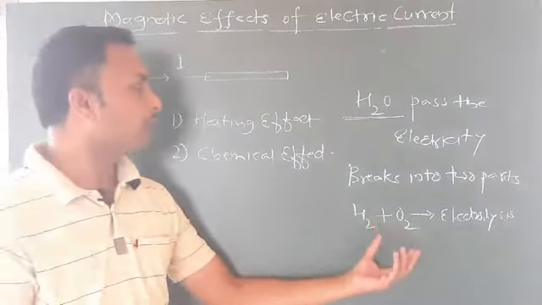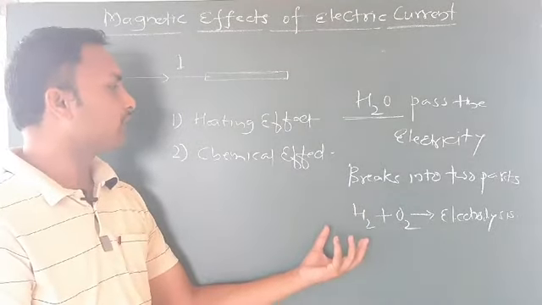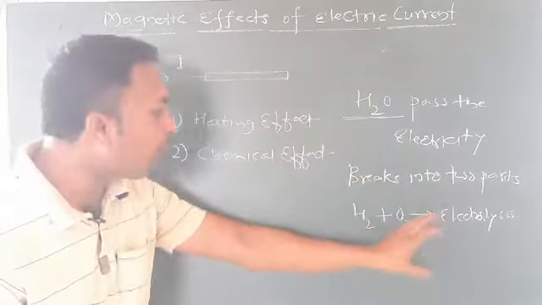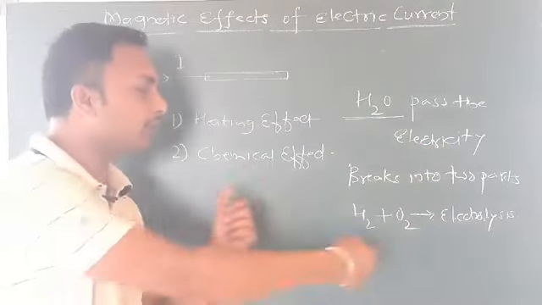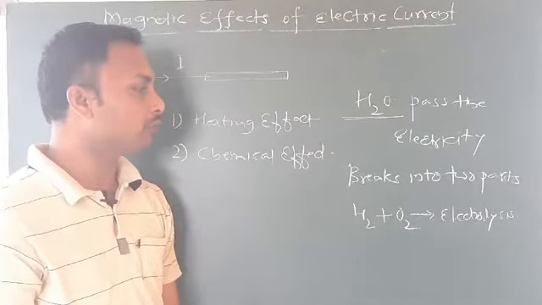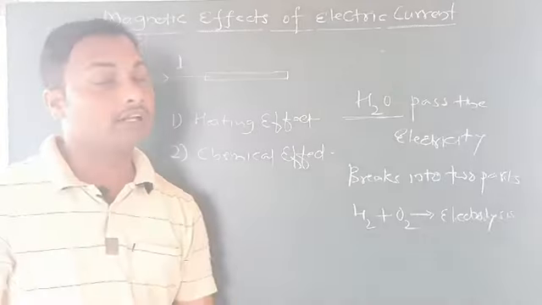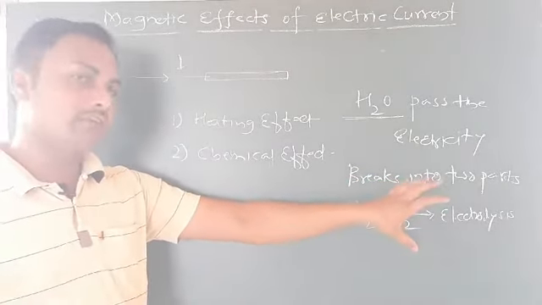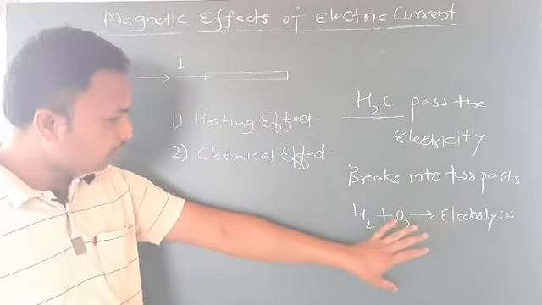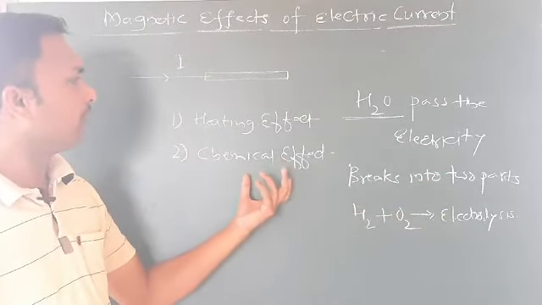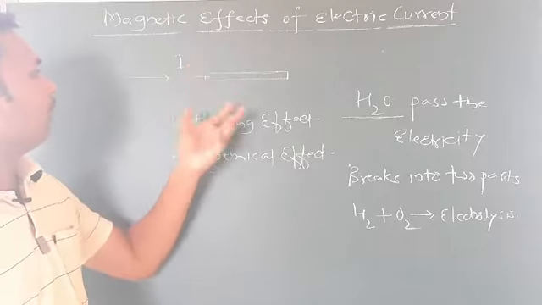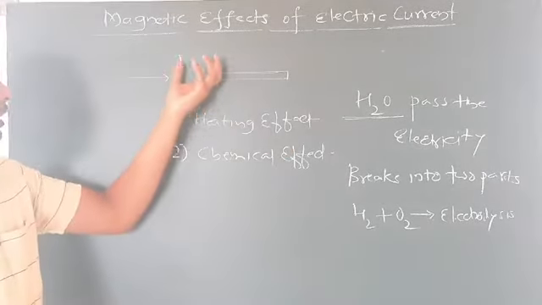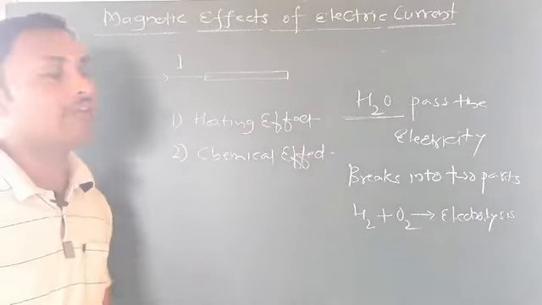So you know it very well, H2O is a compound. If you pass electricity through it, it breaks into H2 plus O2, and this process is the electrolysis process, which you have already studied in chemistry. So this is the chemical effect. This is also one effect of electricity. Heating effect is also one effect of electricity.